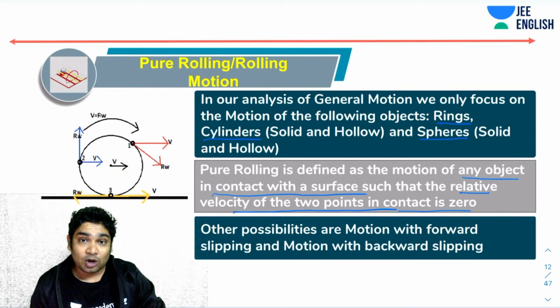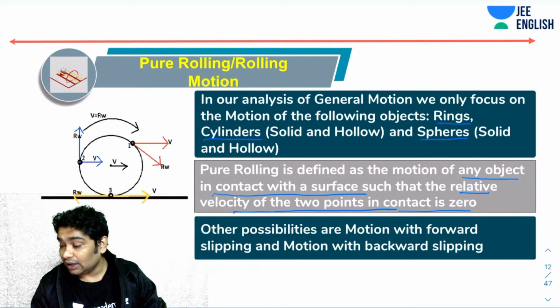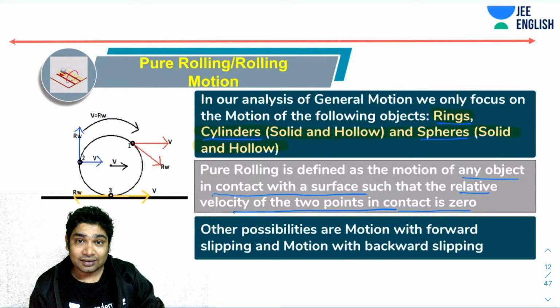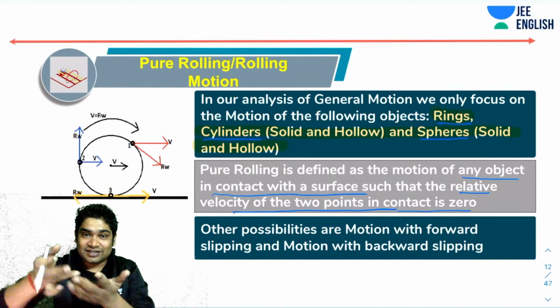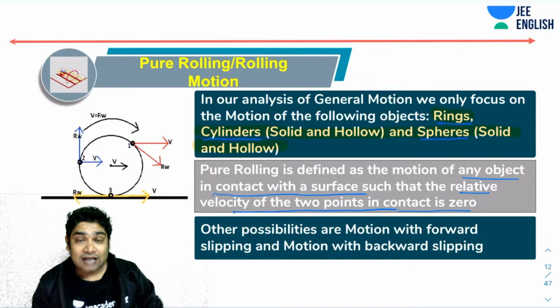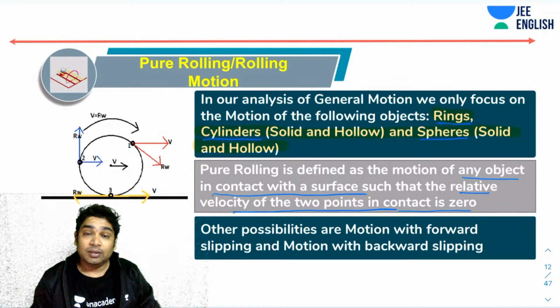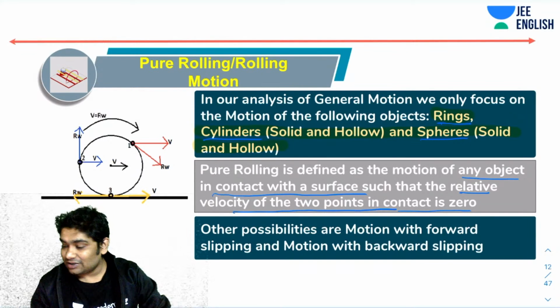Pure rolling is not only restricted to these shapes, by the way. You should remember that pure rolling can be seen in other shapes also. You can even have a hexagon performing pure rolling, if it is moving such that there is no slipping. As long as there is no slipping between the body and the contact surface, the motion will be called pure rolling. In fact, IIT JEE has asked a question like this.